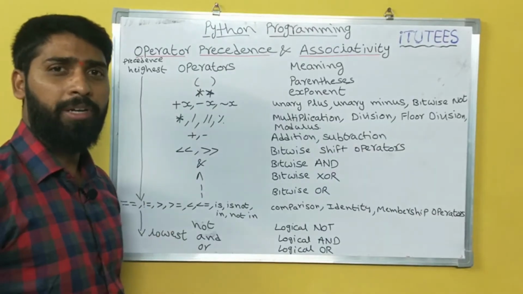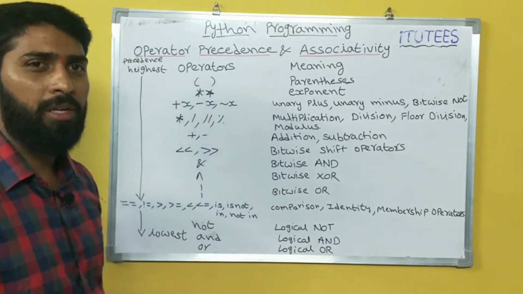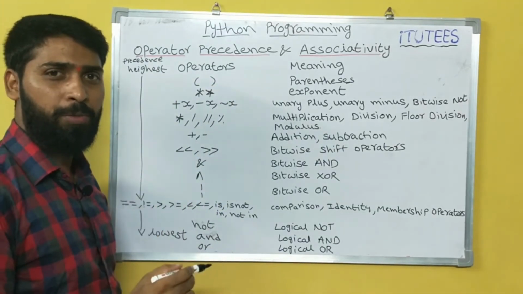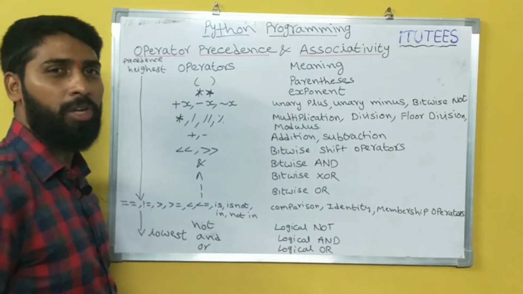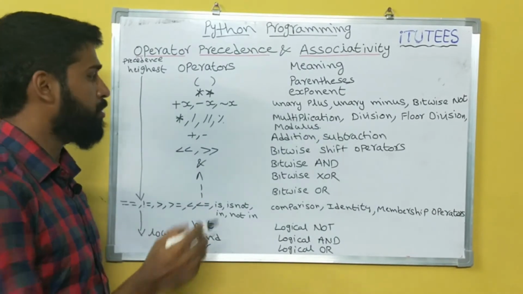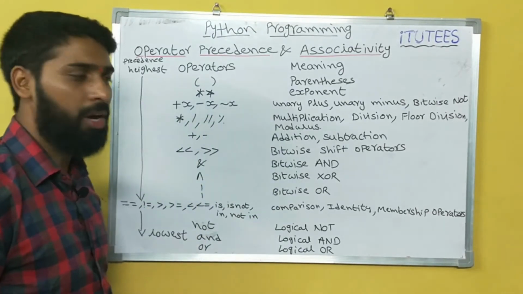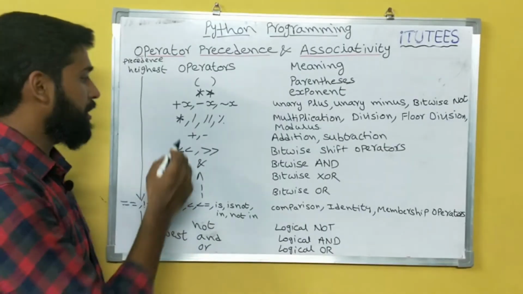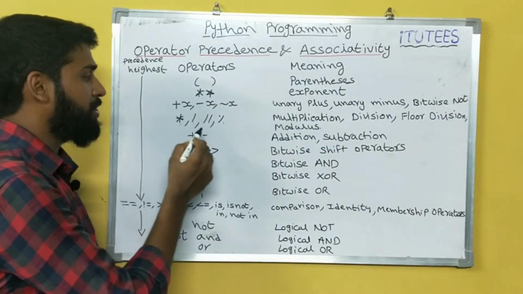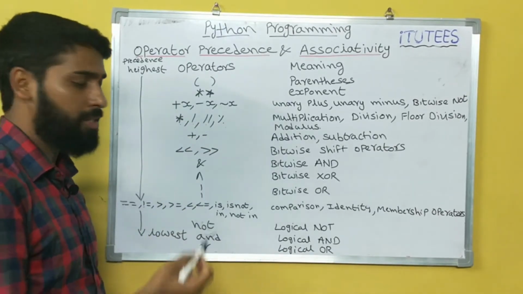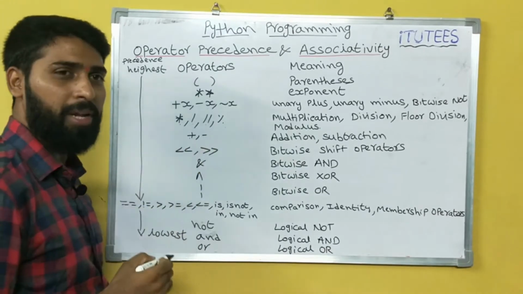So for that we can see the precedence table. This is the operator precedence table in Python. The highest priority goes to parenthesis. The next precedence goes to exponent operation. Next is unary plus, unary minus and bitwise not. Next multiplication, division, floor division, modulus. Next addition, subtraction.